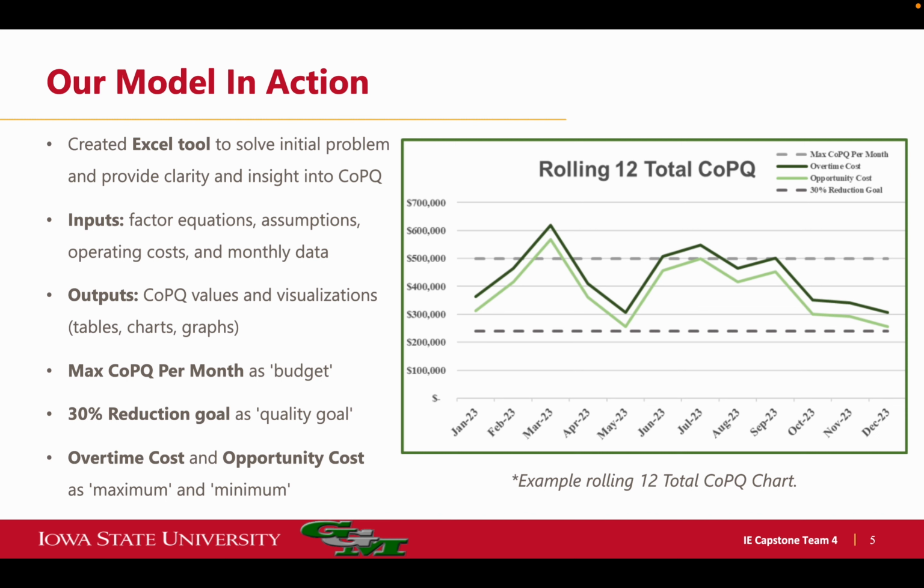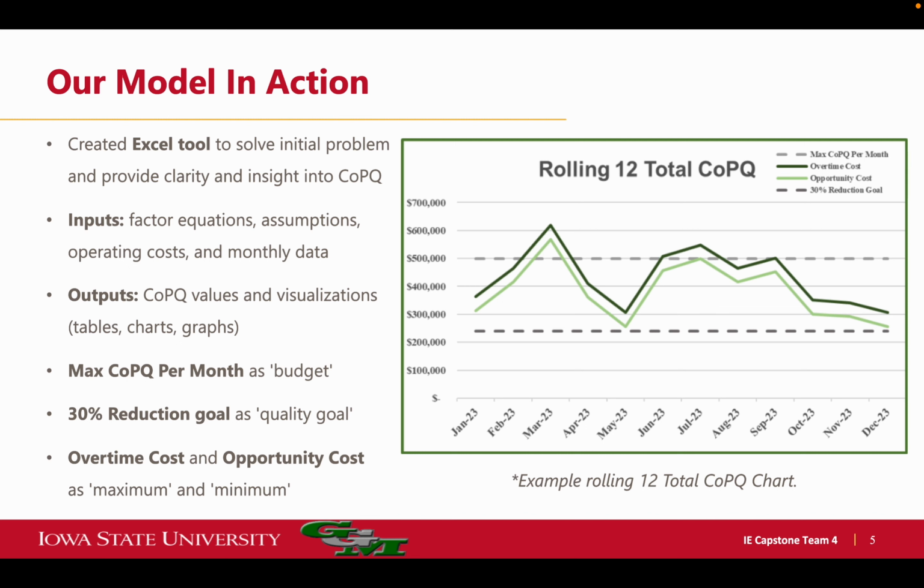This is our model in action. We developed an Excel tool that will provide clarity and insight into COPQ month to month so GGM understands where their trends are going and if they're reaching their goals of reducing COPQ by 10% each year. Each month they input factors into the Excel, things like cost of scrap, time spent on scrap, etc., and it outputs COPQ charts like this rolling 12 chart example, bar graphs, total 12-month charts, and monthly and quarterly charts as well.